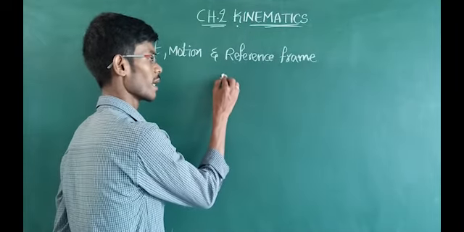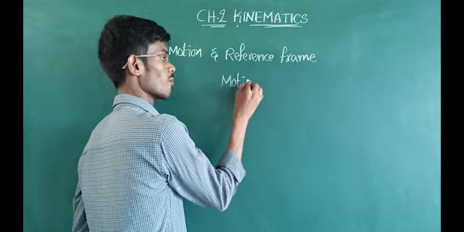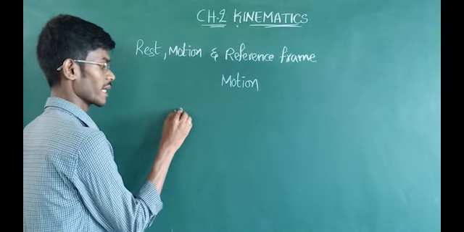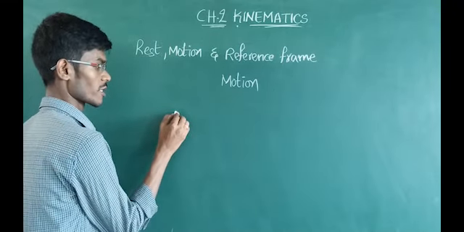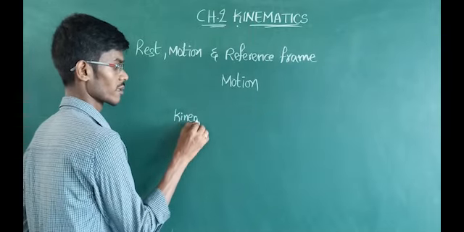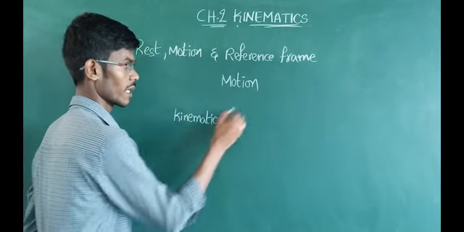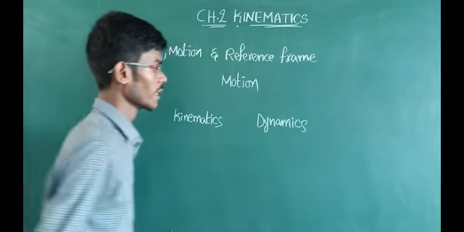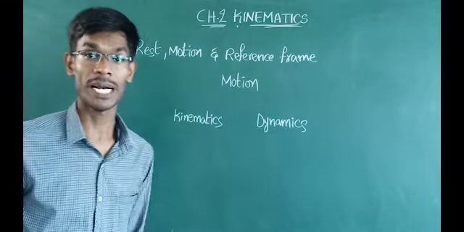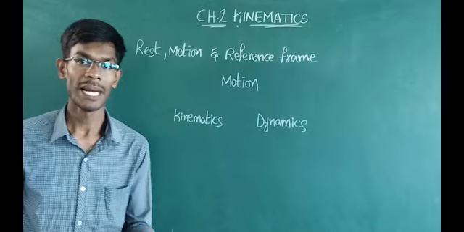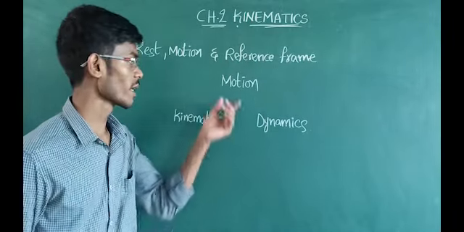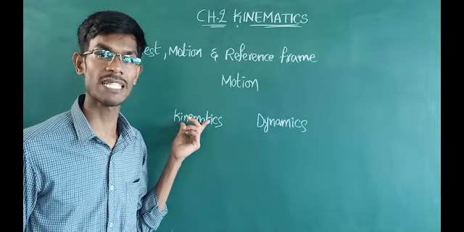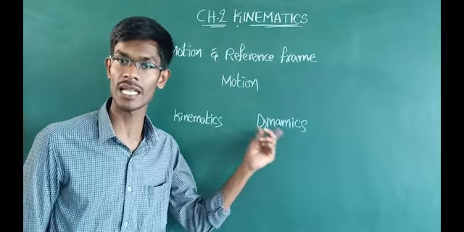In physics, motion has been classified into two categories. One is mechanics. In that mechanics, the first one is kinematics and another one is dynamics. These two come under the branch of mechanics. Mechanics is the branch of physics which deals with the motion of objects. If it comes to the motion of objects, it has been classified into two categories: one is kinematics, another one is dynamics.